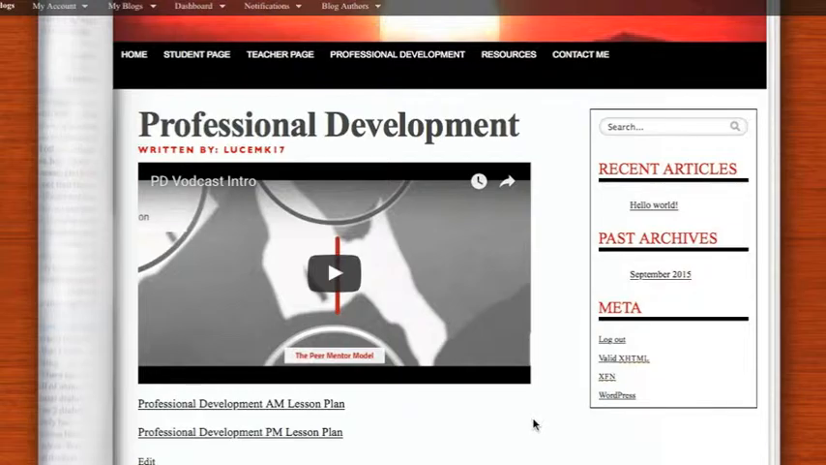Now, I developed 2 lesson plans for this professional development. I did one for the AM and one for the PM. The AM one is mostly focused around introducing each of the models and giving teachers information and having case studies that teachers can talk about within their departments and kind of decide which one works best.